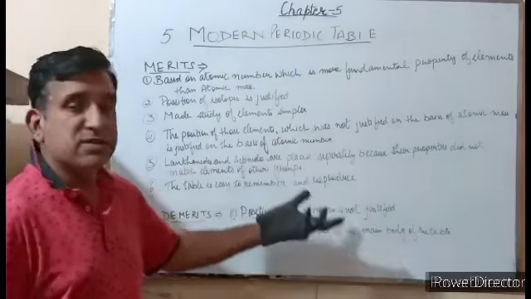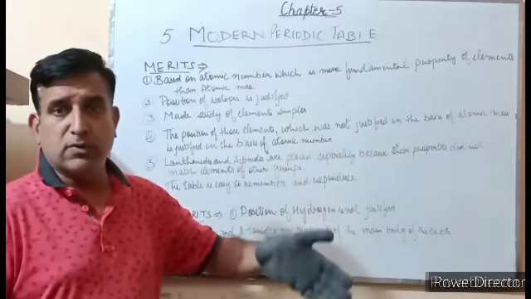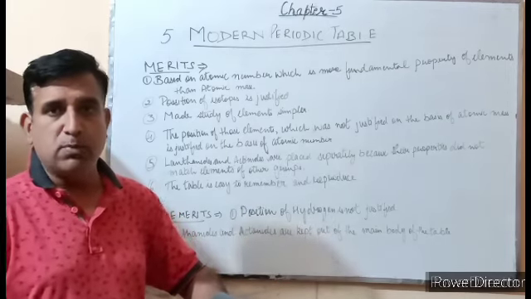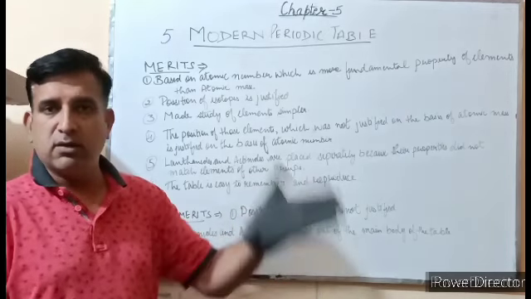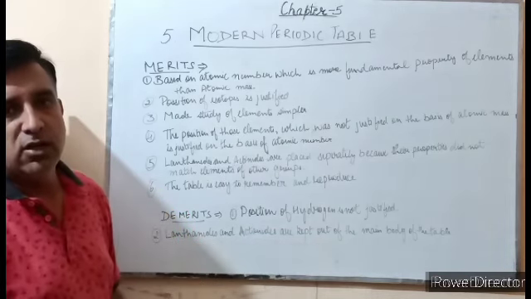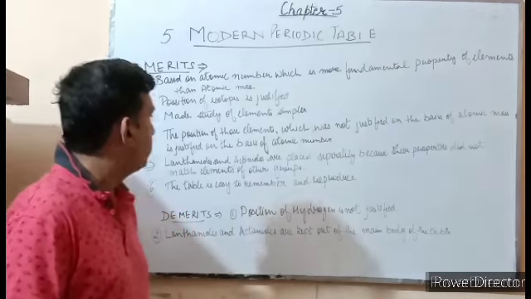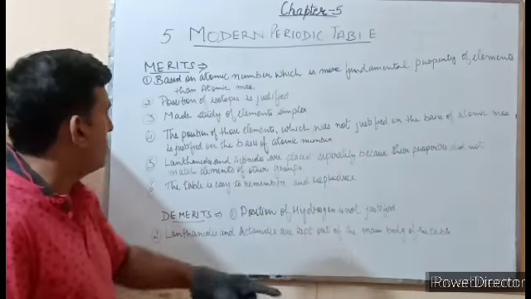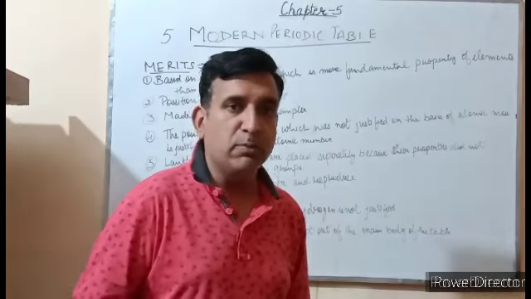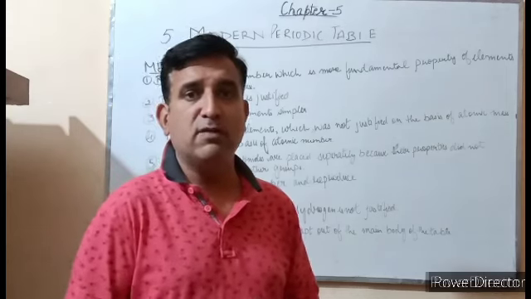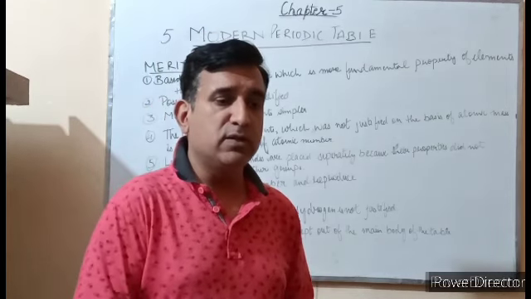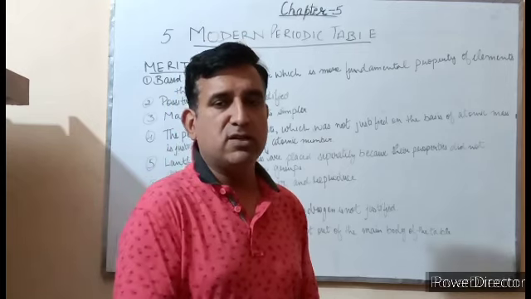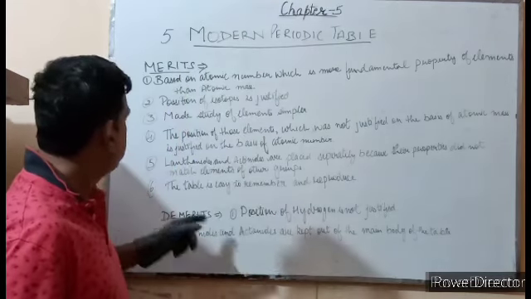It makes the study of elements simpler, because we were able to group all those elements which have the same properties into the same group. So if we study the property of one element, we can easily study the property of all the other elements of the same group. The position of those elements which was not justified on the basis of atomic mass is justified on the basis of atomic number. Like he placed some elements with higher atomic mass before the elements with lower atomic mass, but as this table was based upon atomic number, there was no such drawback.